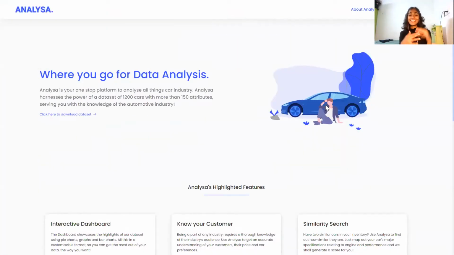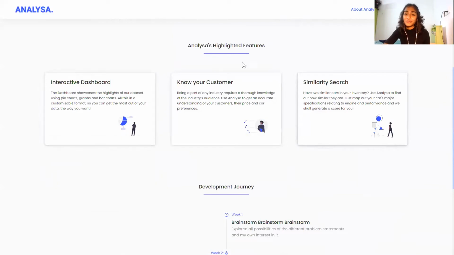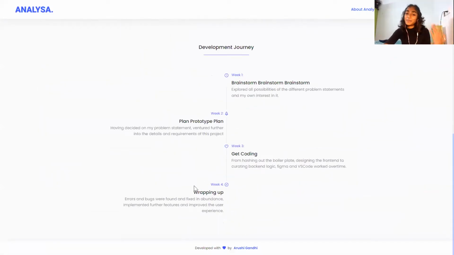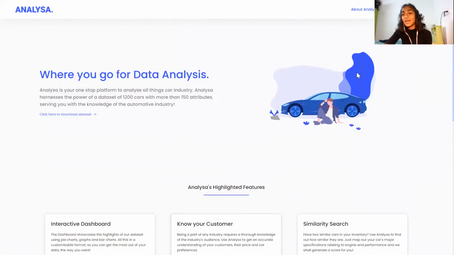It gives you an idea. It tells you that it's about data analysis and that it's about cars. So very intuitive. Then it tells you about a few features. And this is about the development journey that I've followed over the past 4 weeks, so something that you can always read. So let's just go into the dashboard quickly.